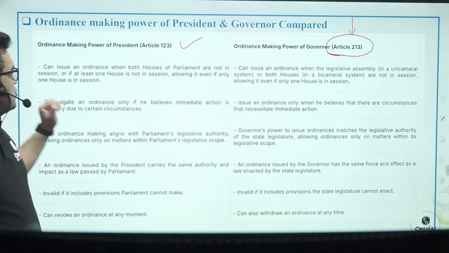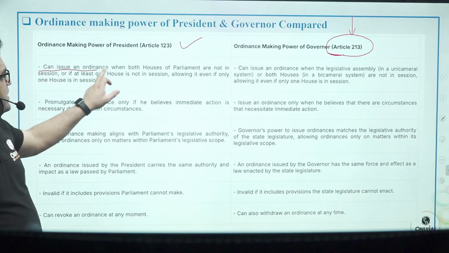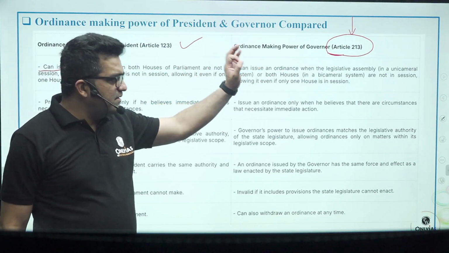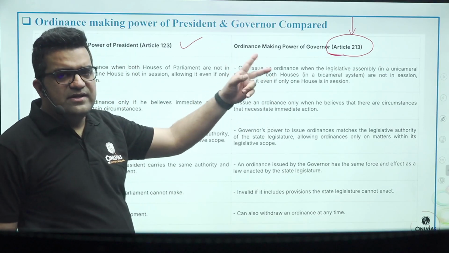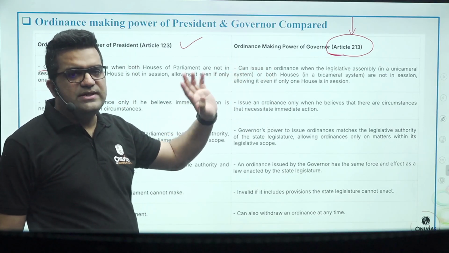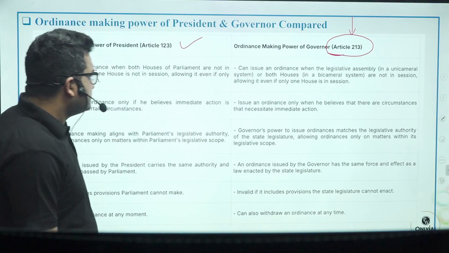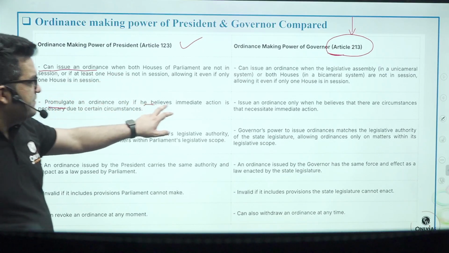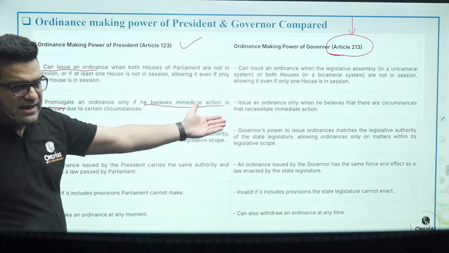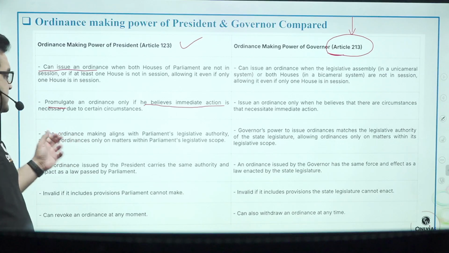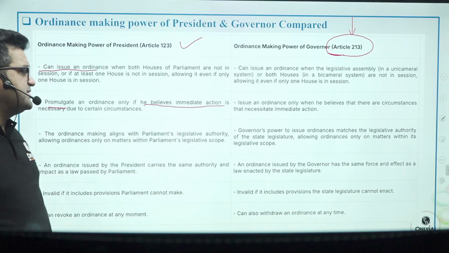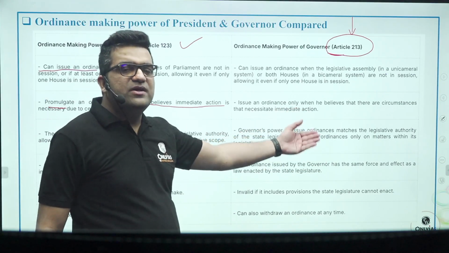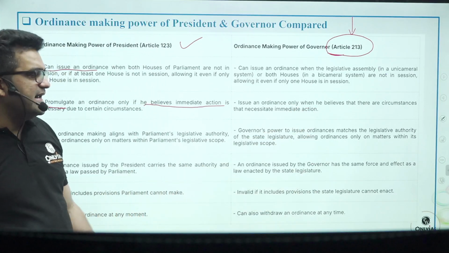Got my point? So ordinance making: the president can issue an ordinance when both the houses of parliament are not in session, or the governor can issue an ordinance when the state legislature, either bicameral or unicameral, is not in session. The governor can promulgate an ordinance only if he believes that immediate action is required. Again, immediate circumstances are required for the governor. The ordinance making power of the governor is coterminous with the legislative powers of the state legislative assembly.